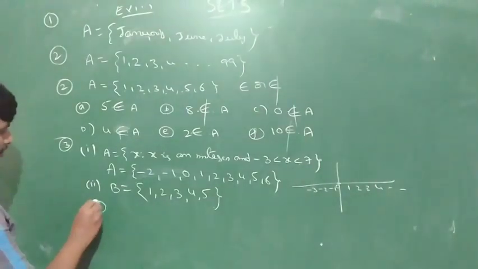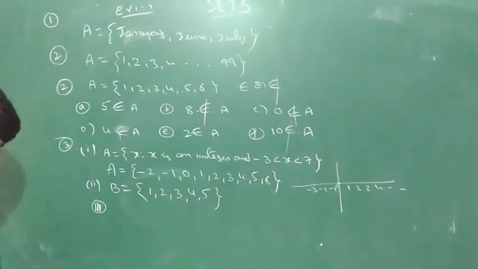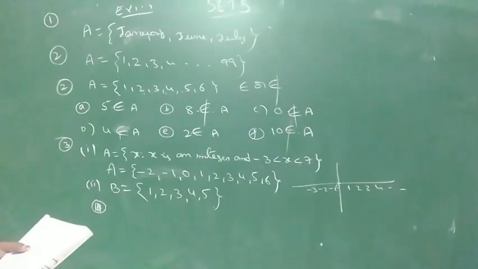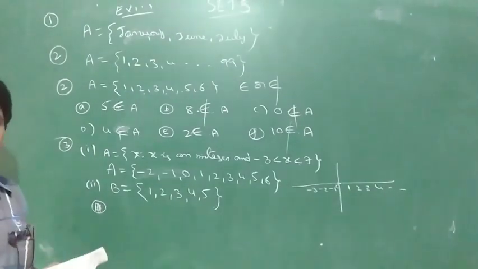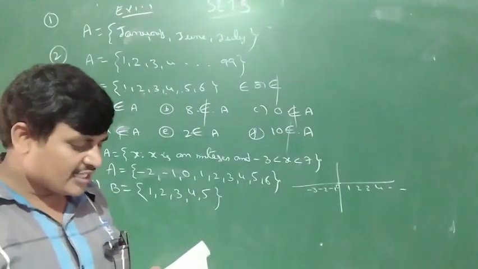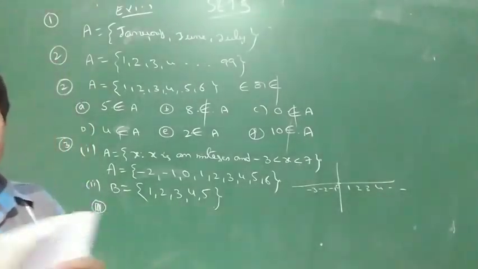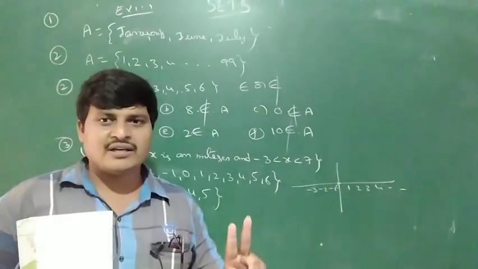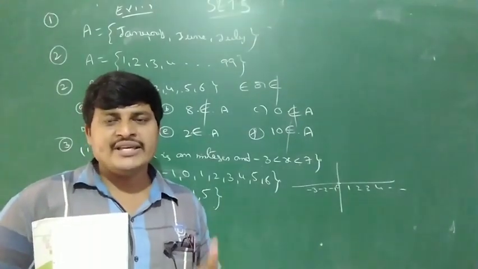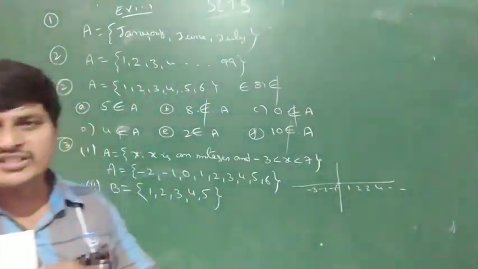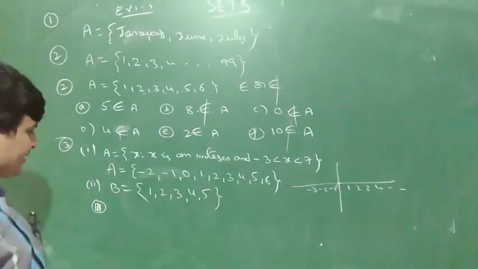Next, the third one: x is a two-digit number such that the sum of its digits is 8. Take a two-digit number whose digits add up to 8.